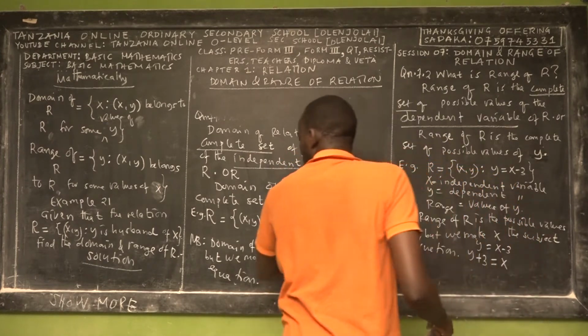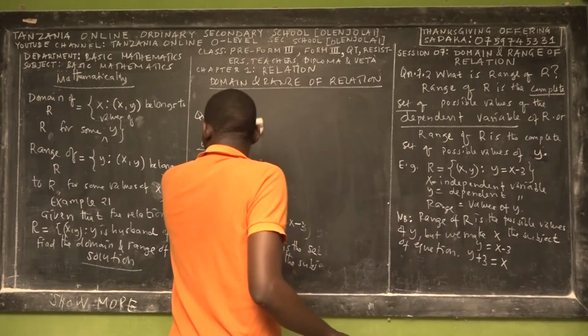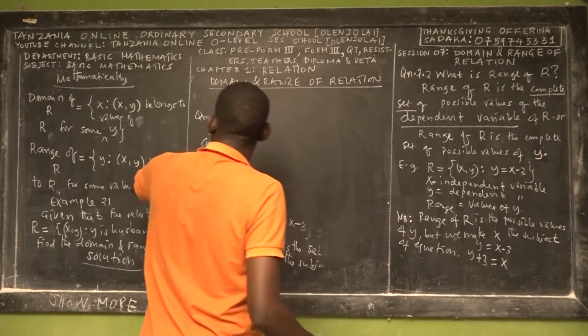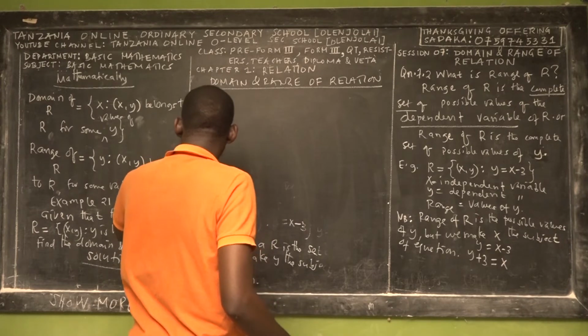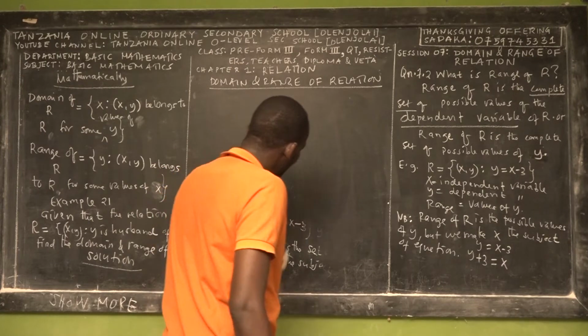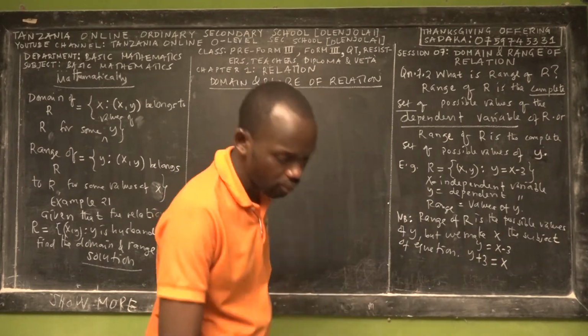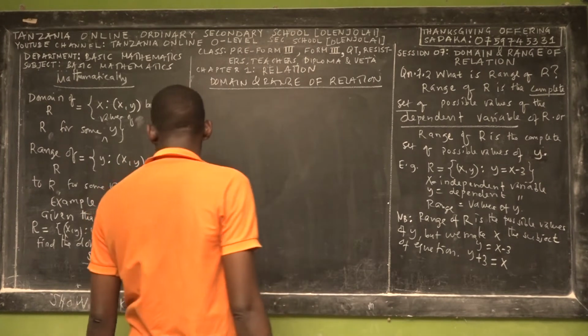So it means that we have a relation equal to a complete set of possible values of x comma y, such that y is the husband of x.